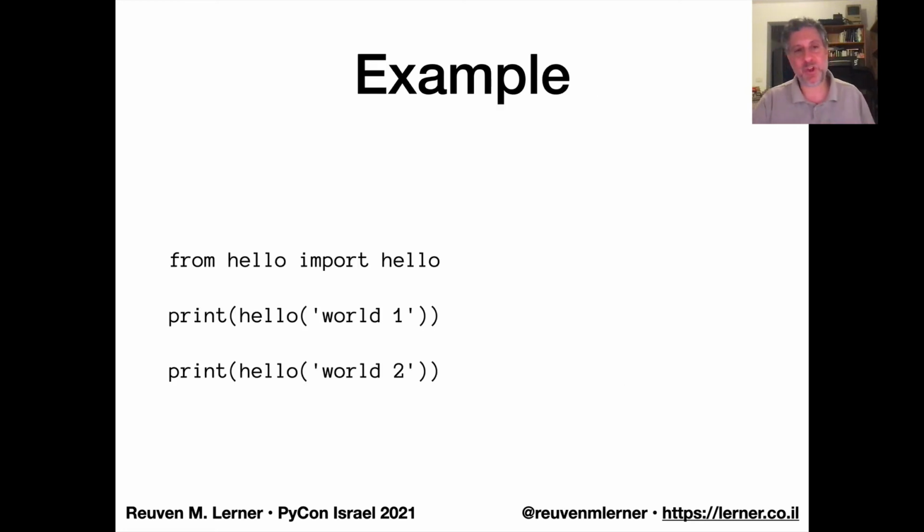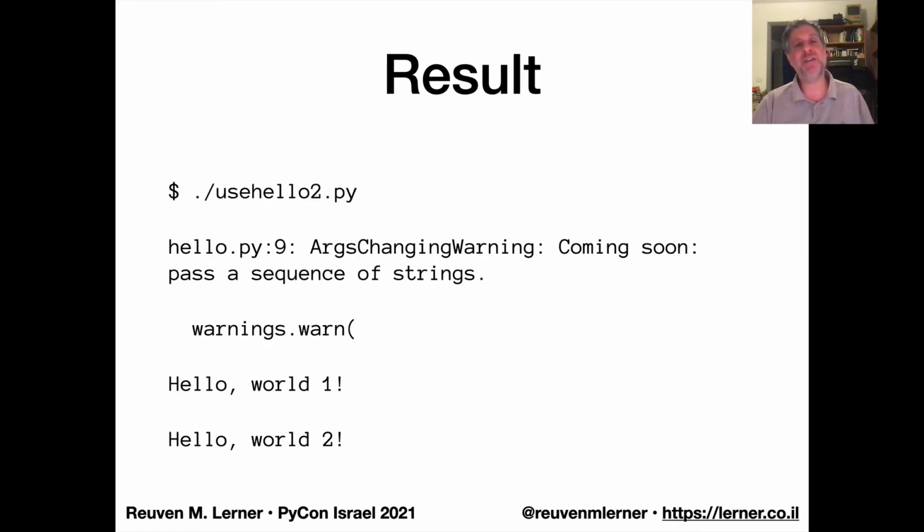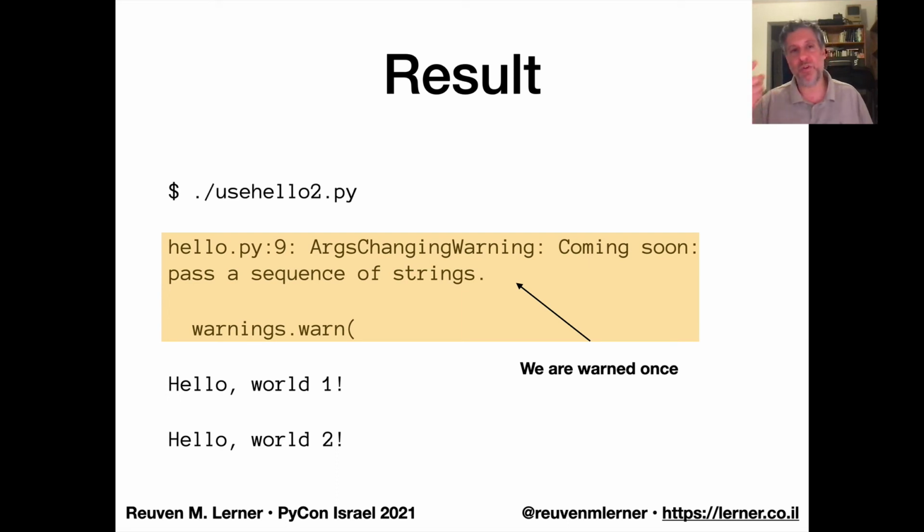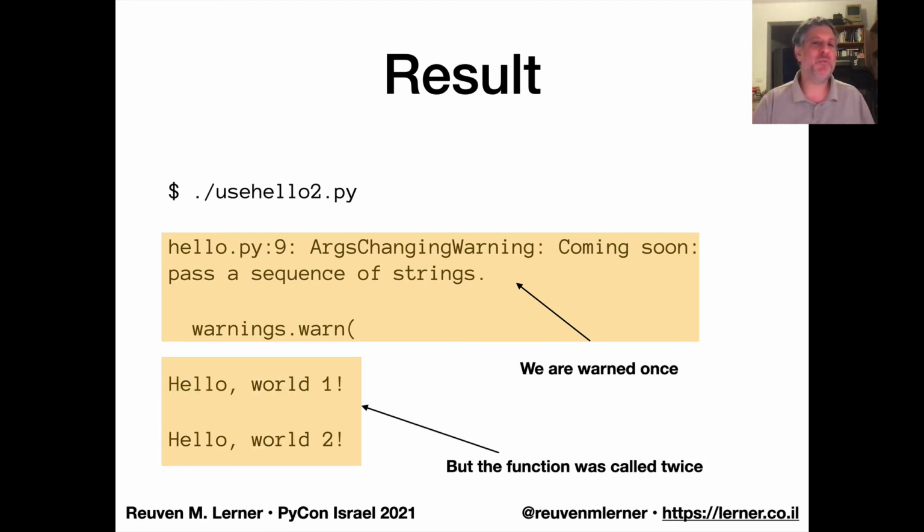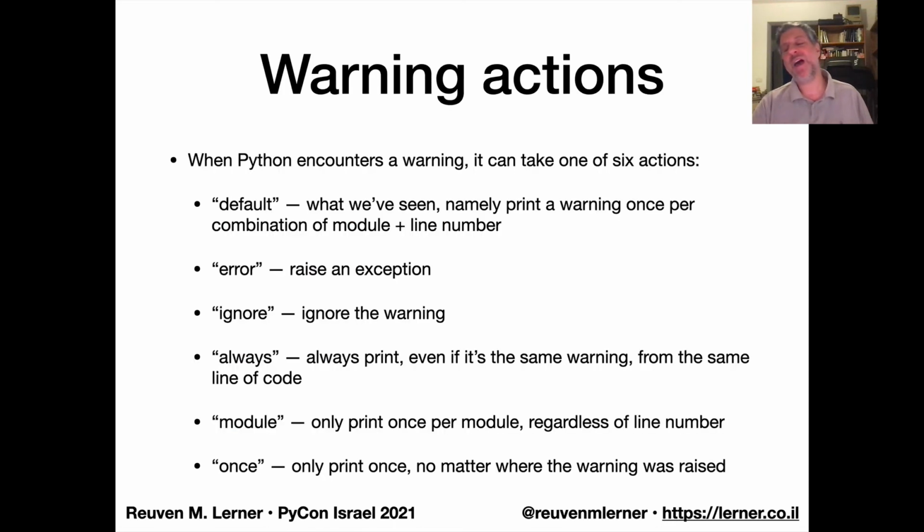So this is the example I was just talking about. Let's say I say from hello, import hello, and then I say print hello world 1 and then print hello world 2. If we have the default behavior, then what we're going to see here is we're warned once, because the default behavior is to warn you only once per module per line, even though the function was called twice. So the function has warnings.warn in it, and it was called twice, but we're only going to check it once there. So how can we change this?